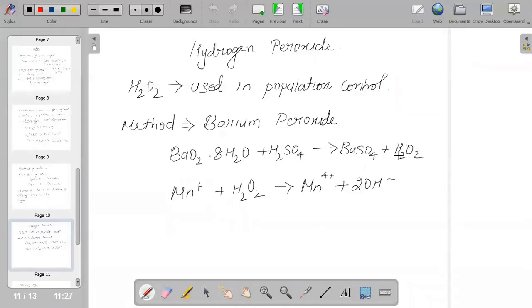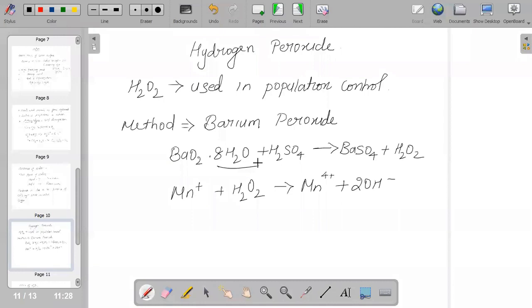So simply we can say barium peroxide, when reacting with sulfuric acid, gives barium sulfate plus hydrogen peroxide. The barium peroxide used here should be hydrated. Otherwise, the barium sulfate that forms will start forming a protective layer on the barium peroxide, and that will prevent further reaction. Hence, it is very necessary that the barium peroxide used should be in hydrated form. And there are many other methods which can be used for the preparation of hydrogen peroxide.